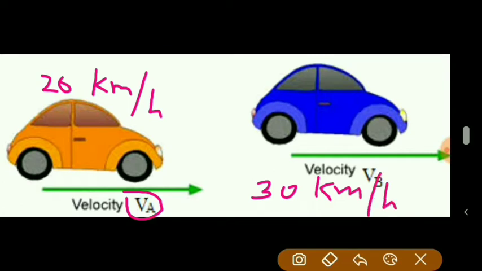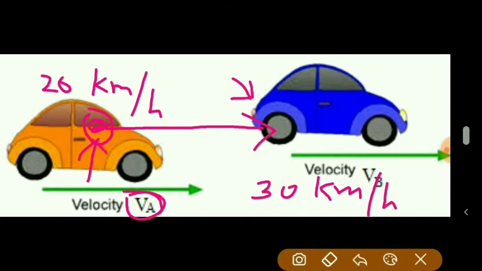Now if the person sitting in car A is observing this car, then what will be the velocity of this blue color car with respect to this orange color car? So observation is made from car A, whose velocity is Va. So with respect to this car, car B appears to move with 10 km per hour speed.